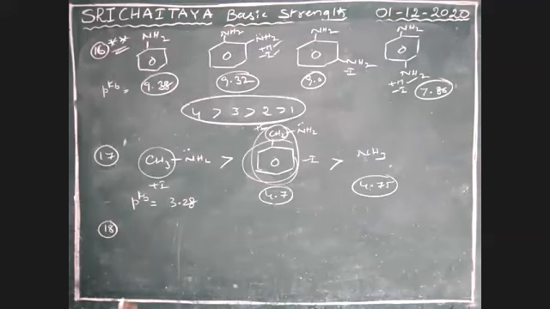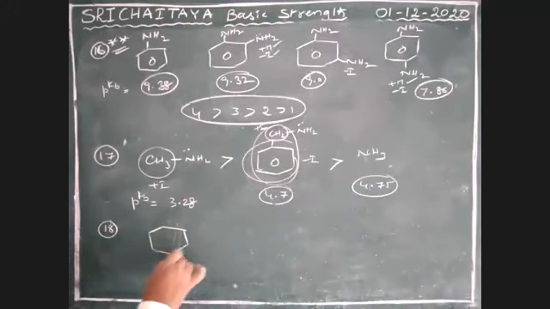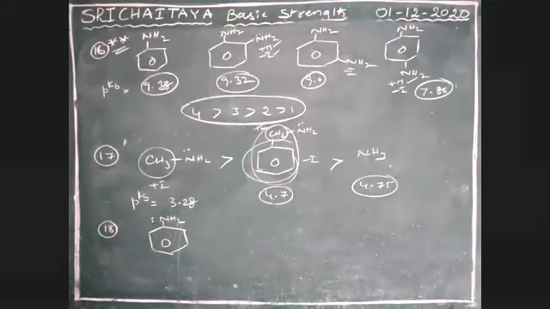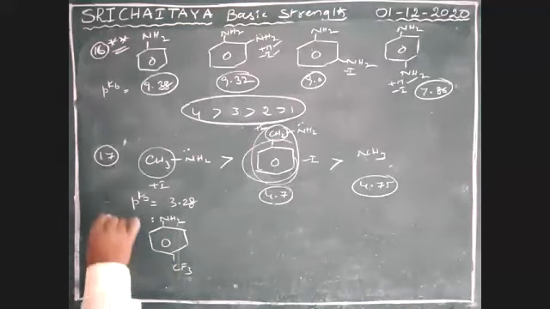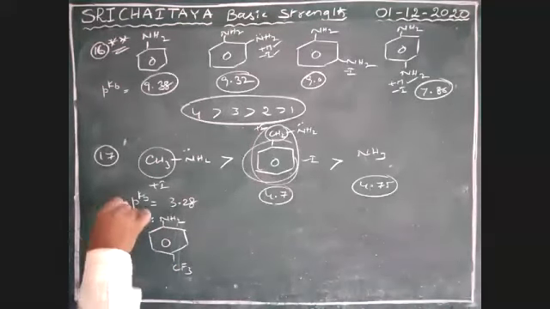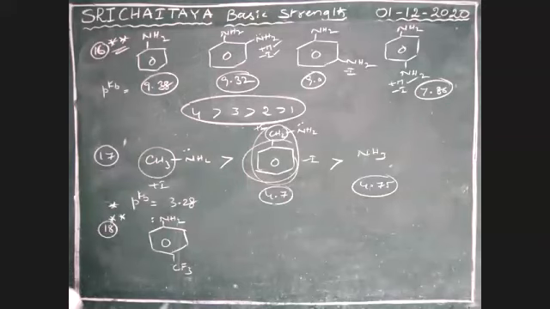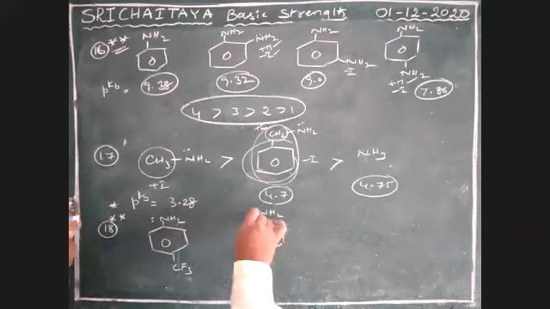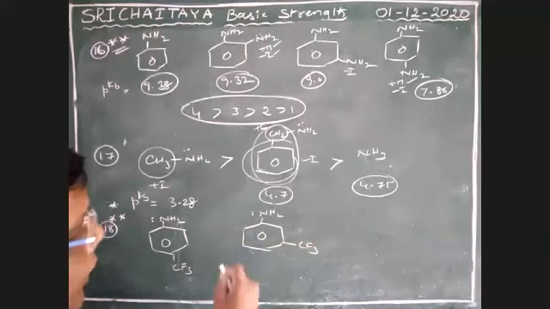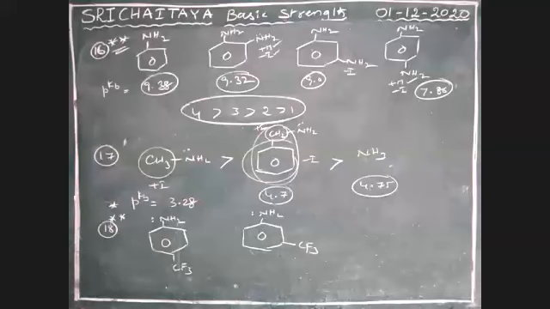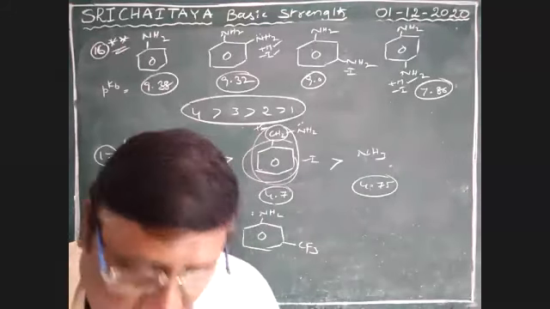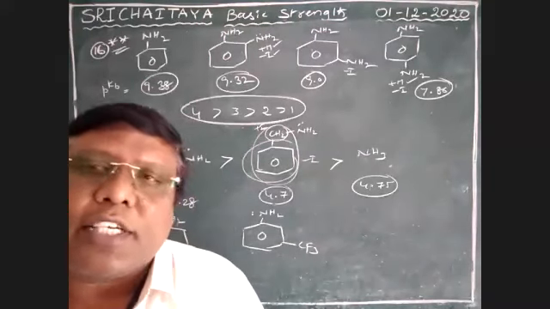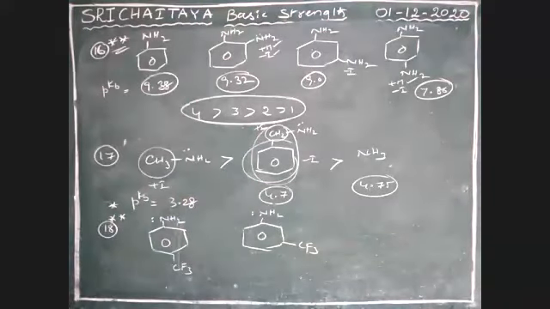See here, boys. NH2 and CF3, very, very, very important. NH2 with CF3 at the meta position. Boys, at the time of hyperconjugation, I told you about reverse hyperconjugation. That reverse hyperconjugation is applied here.